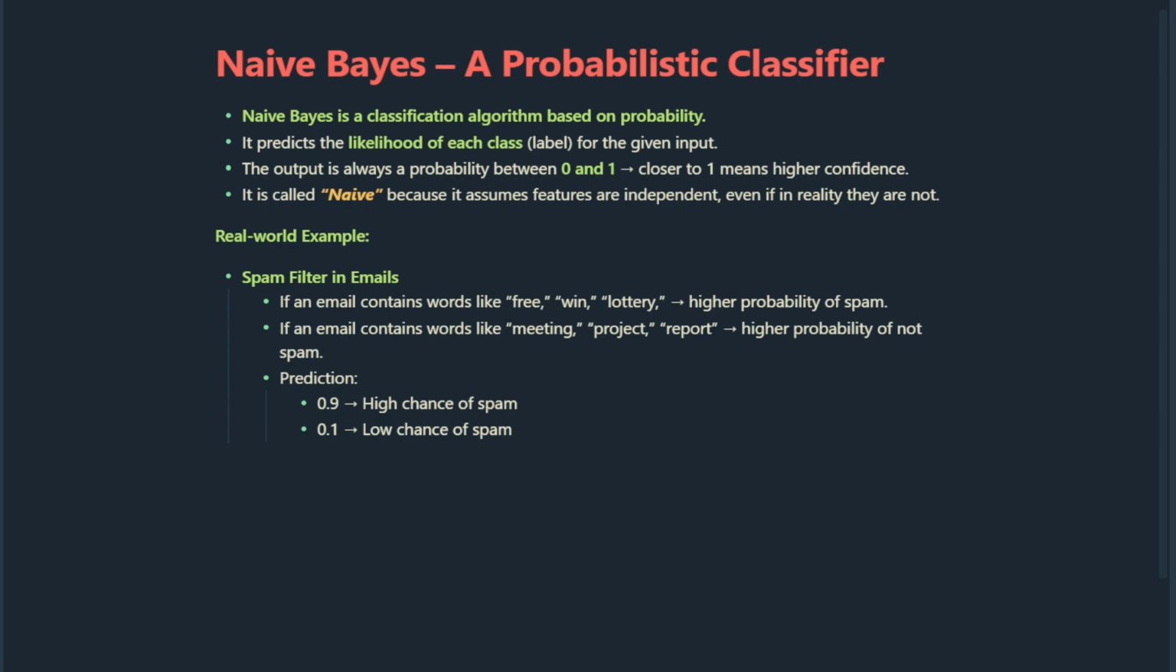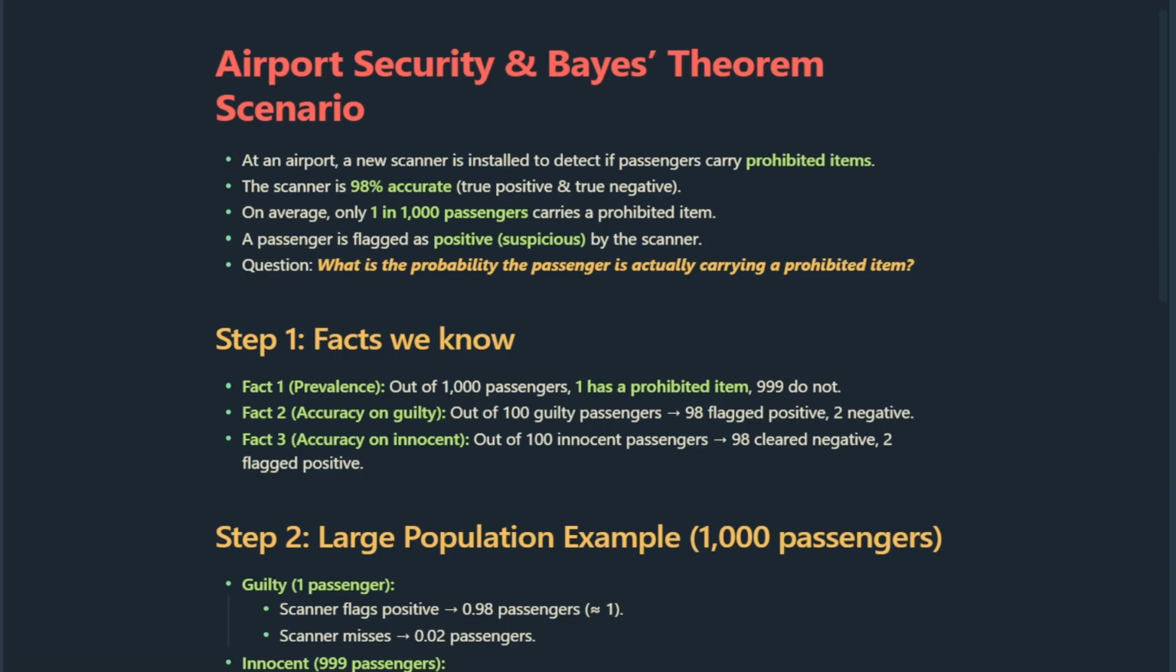Now let's understand Bayes' theorem with a very practical scenario, airport security. Imagine an airport installs a new scanner to detect if passengers are carrying prohibited items. This scanner is very good. It's 98% accurate. That means it usually catches guilty people and usually clears innocent ones. But here's the catch. Only 1 out of 1000 passengers actually carries a prohibited item. So the problem is very rare. Now suppose a passenger is flagged as positive by the scanner. The big question is, what is the chance this person is really guilty?